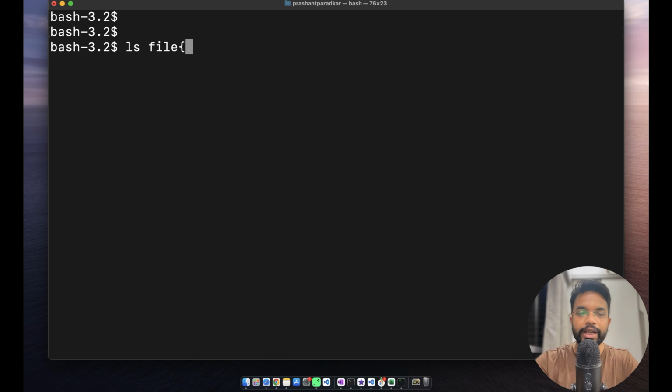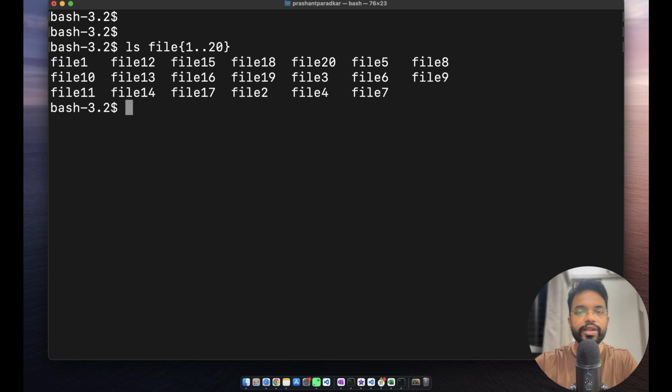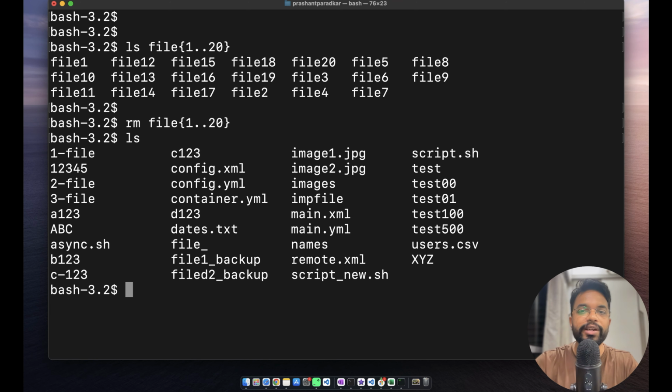ls file, again curly braces, 1..20. It will list down the files we have just created, and in a similar manner we can remove these files also. In place of ls I will use rm, and that's it. If I again check using ls, these files have been removed.